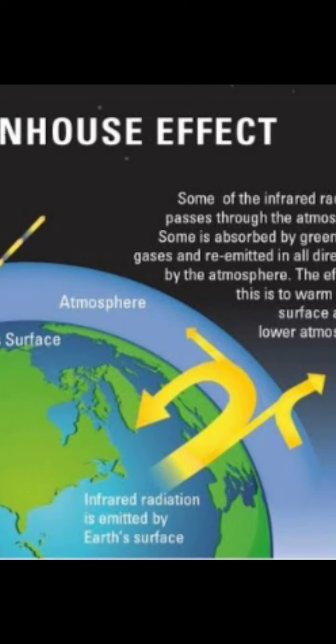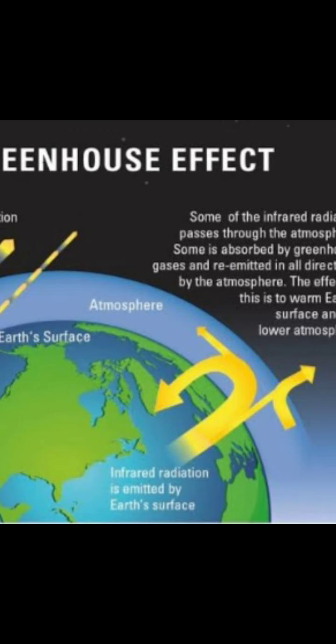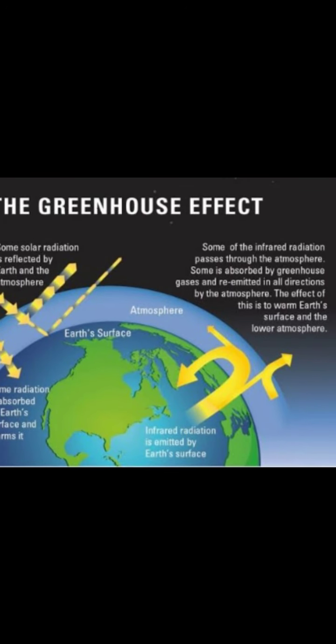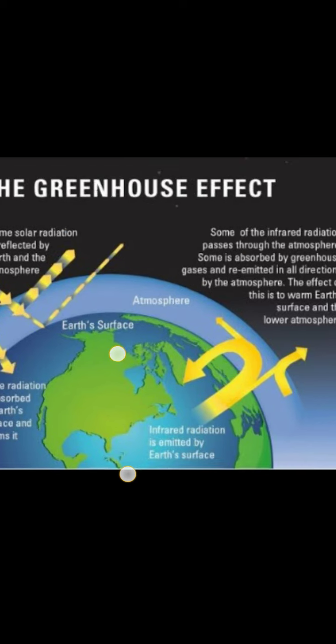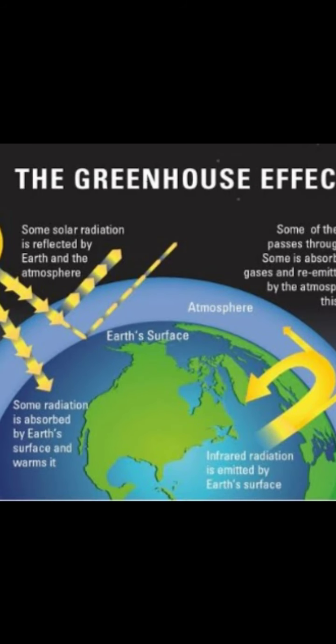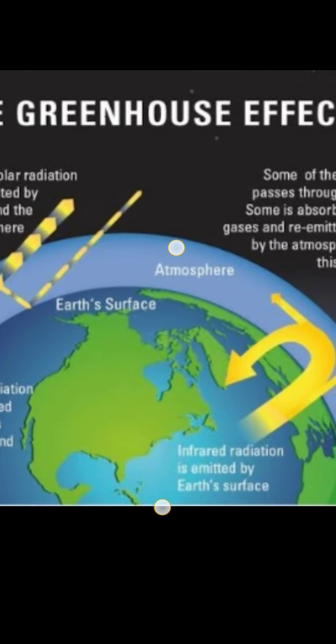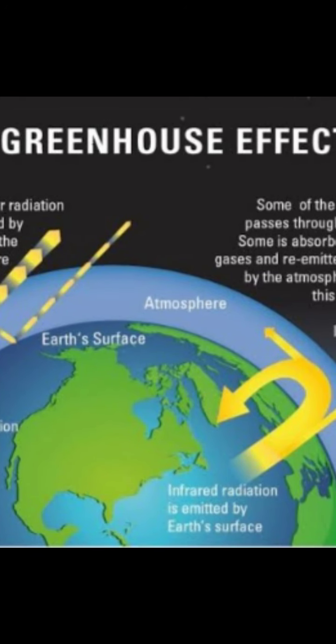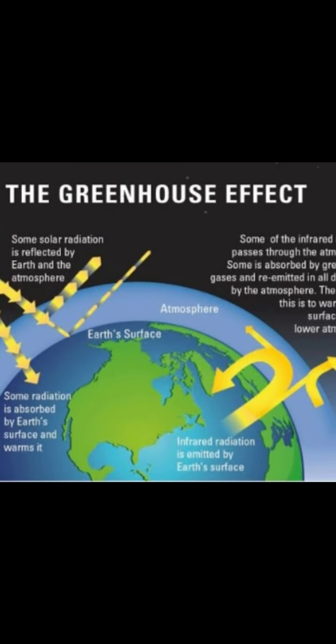So if this were at a low level, it would be clean and fine for us. If there were no greenhouse at all, the whole land would be ice and frozen, and nothing would grow, no plants, fruits, and these things. If the greenhouse is less, it makes the earth cooler.